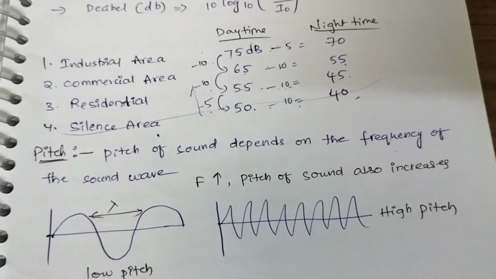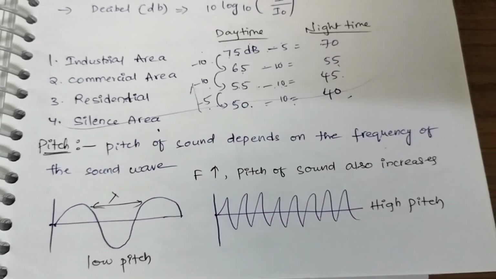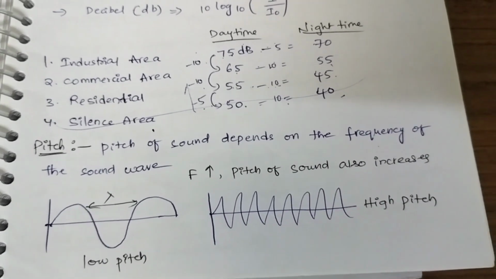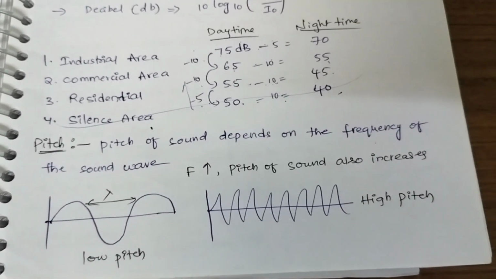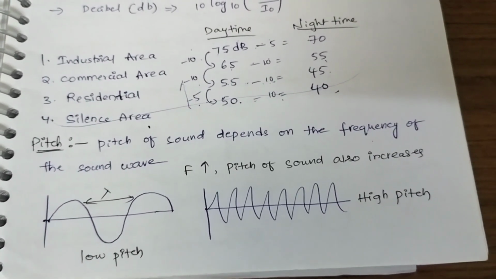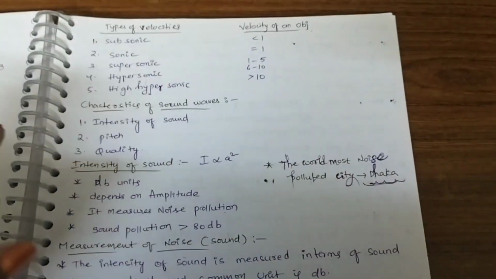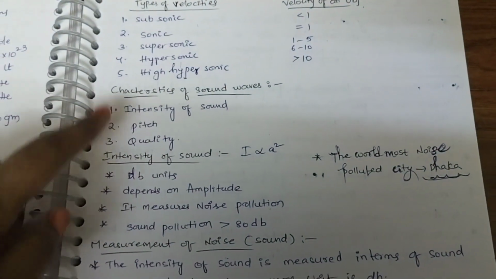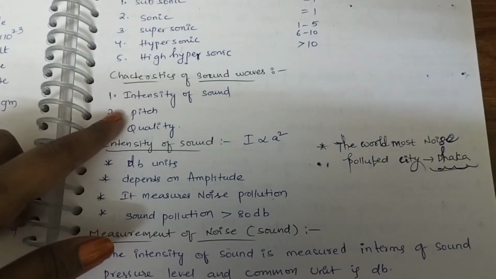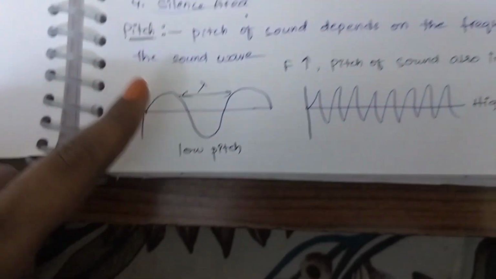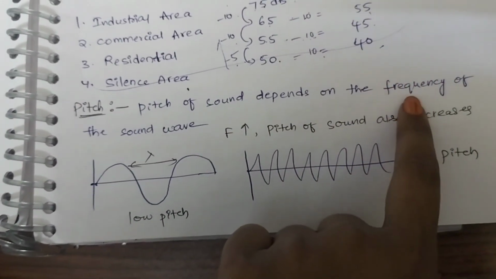Okay, next is pitch. Pitch of the sound depends on the frequency of the sound wave. If there is low pitch, then the frequency is also low. If there is high pitch, then the frequency is also high. We have seen the characteristics, intensity of sound and pitch. Intensity of sound purely depends on the amplitude, whereas pitch of the sound purely depends on the frequency.